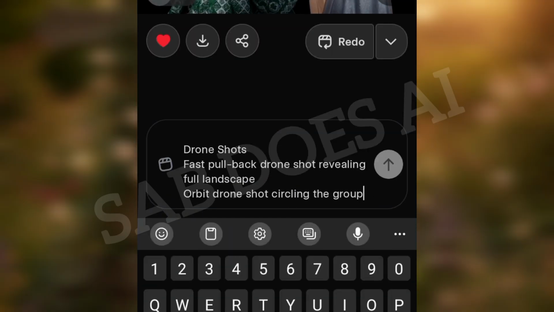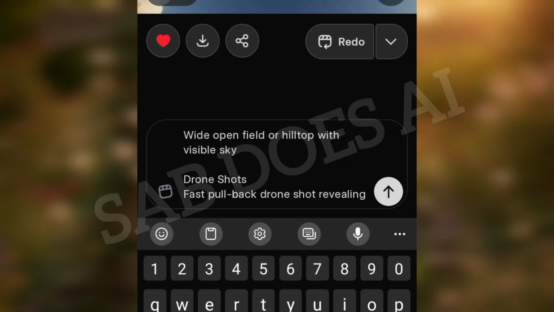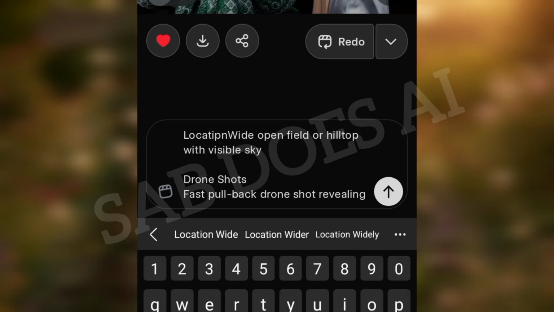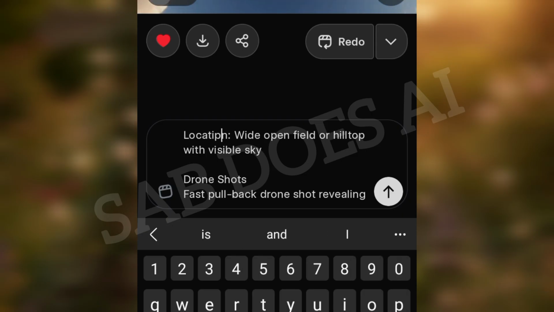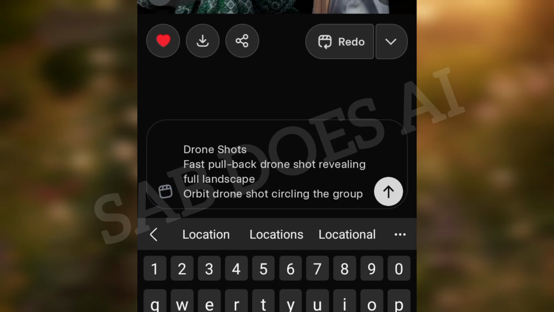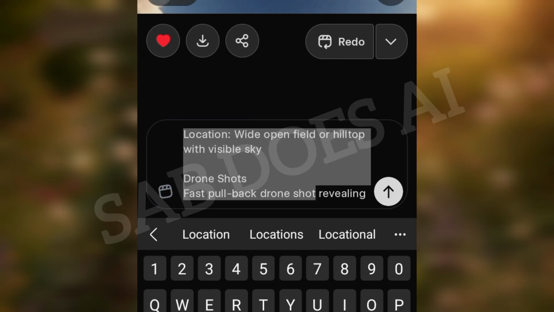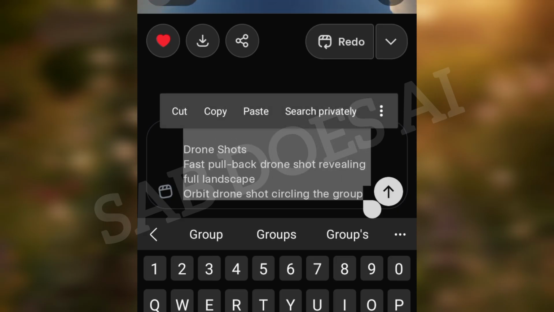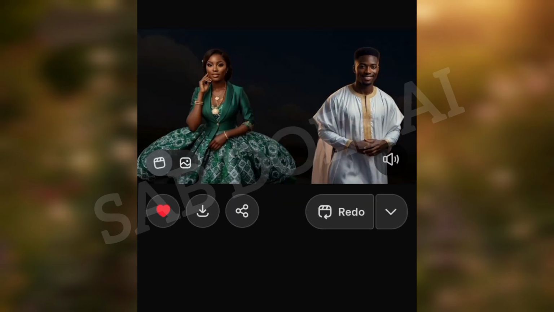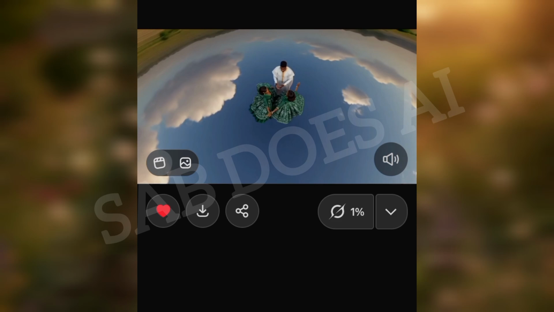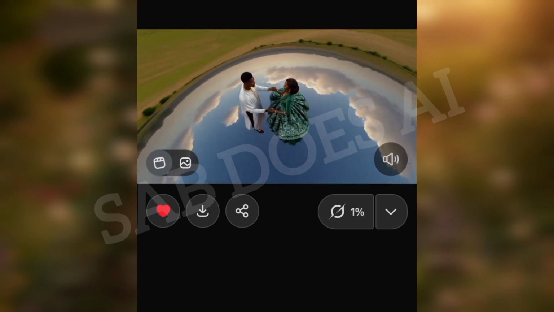So once you put that, download it, then click the redo option that you see here on the screen. Click it and keep generating. So you will generate as many as possible. In fact, I generated more than what I needed. Right at the end of the day, you choose the one you want to keep in your video and you remove the ones that you do not need. That is the beautiful thing about this.